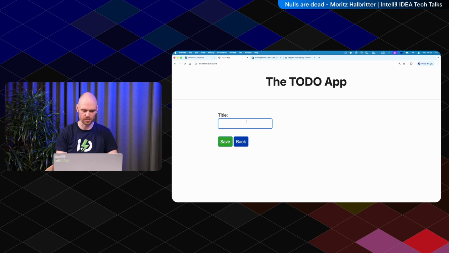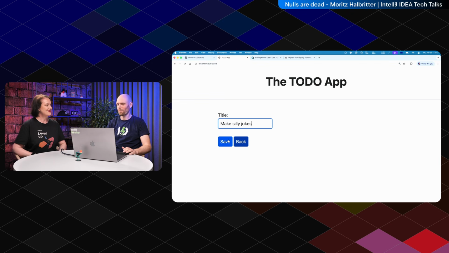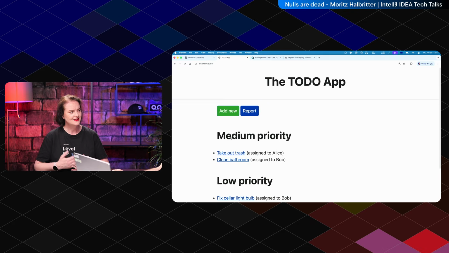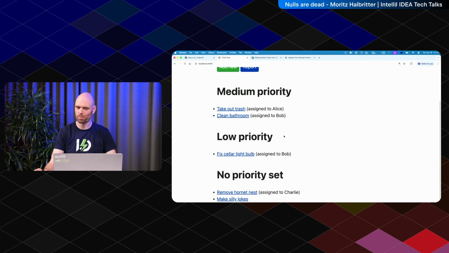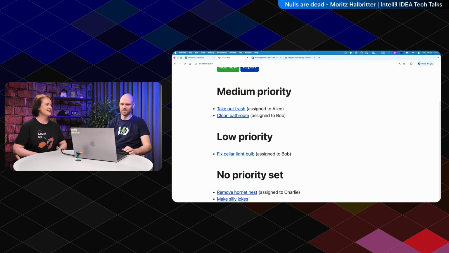So this is yours. Make silly jokes. Okay. Okay, yeah. I think I don't need an actual task for this, but we are in Germany. Let's schedule the fun. Ordnung muss sein. We are in Germany. Otherwise, if we don't plan it, nothing will happen. Nothing will happen. We separate our trash. We schedule our fun. Yes. That's how it works in Germany.